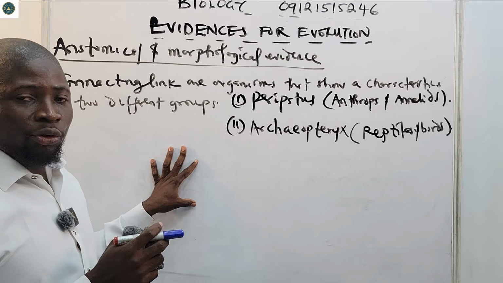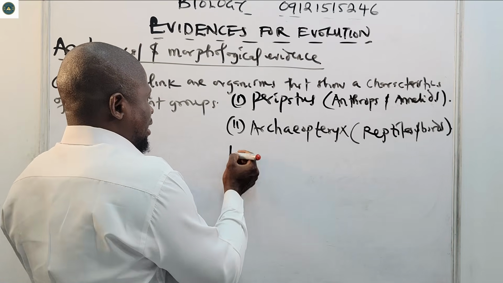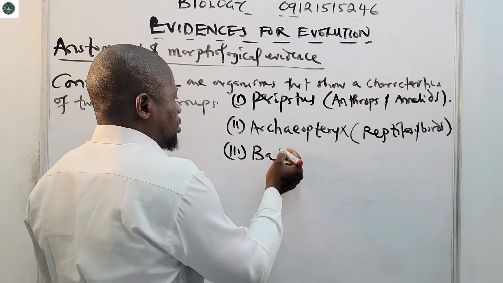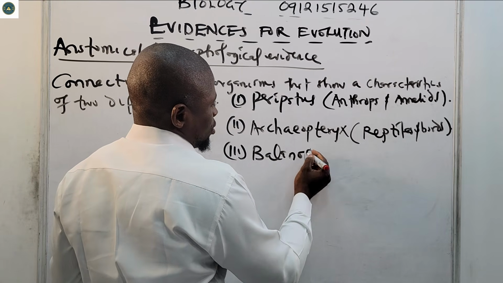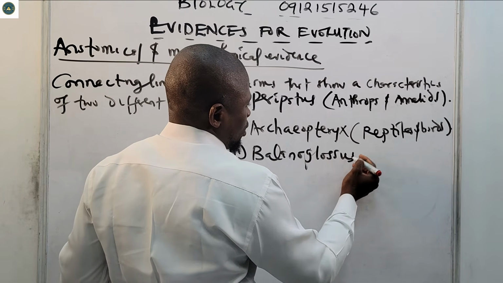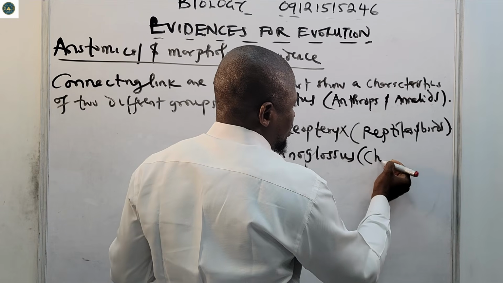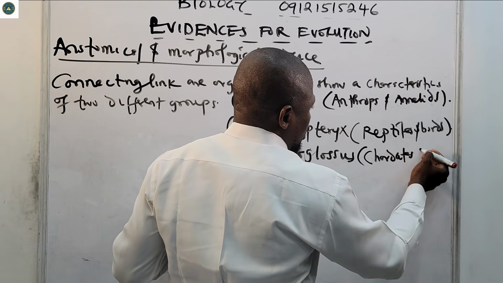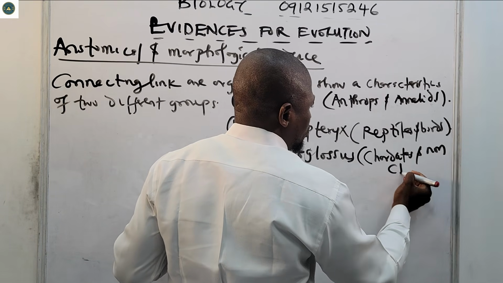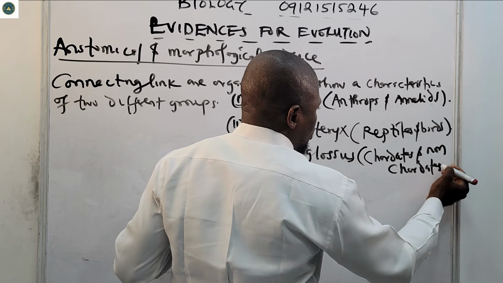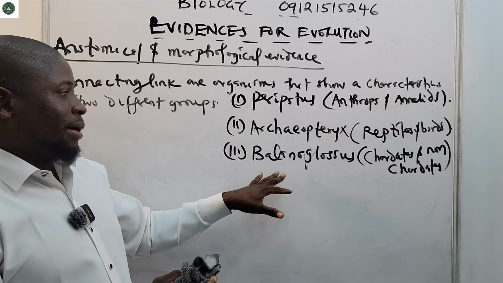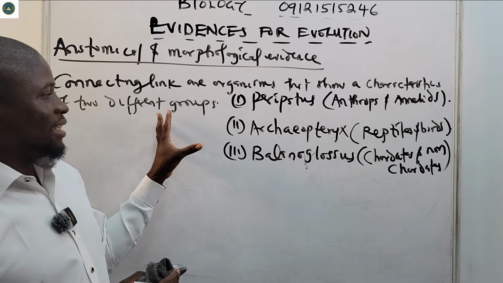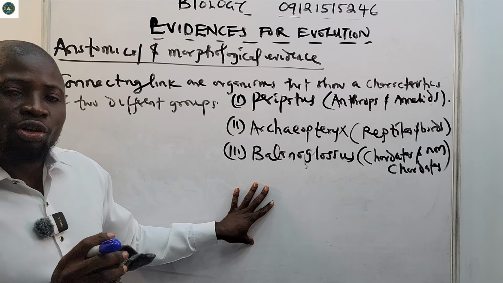Then we have Balanoglossus. This one is between chordates and non-chordates. You know phylum Chordata. So Balanoglossus is the connecting link between chordates and non-chordates.